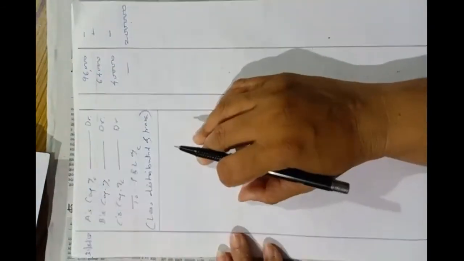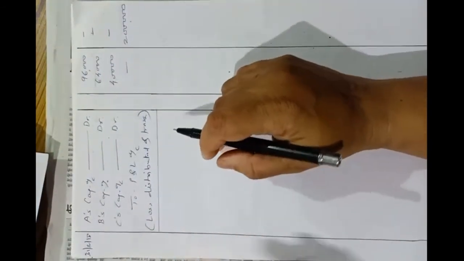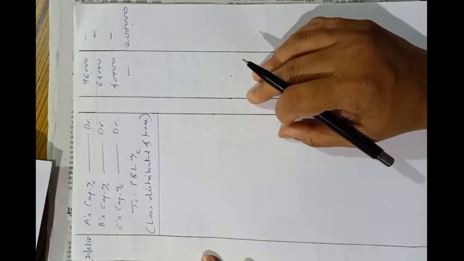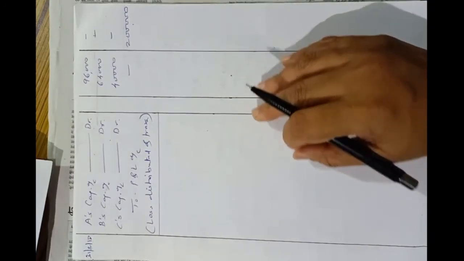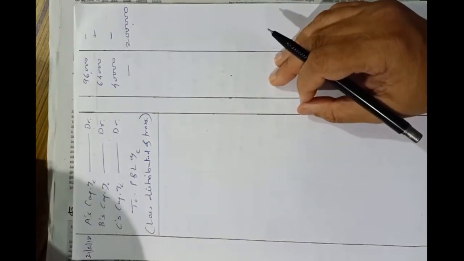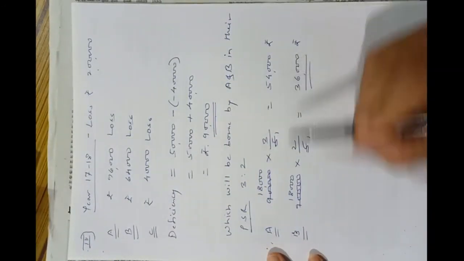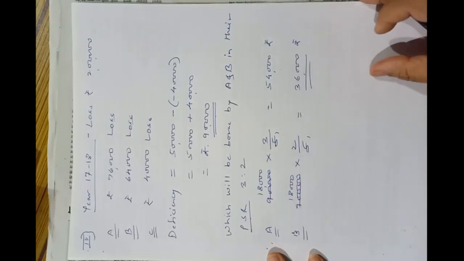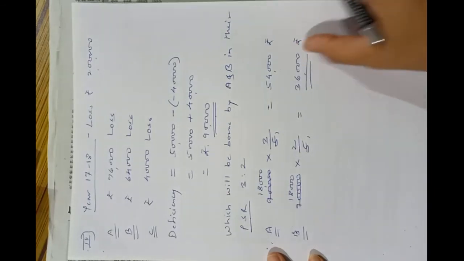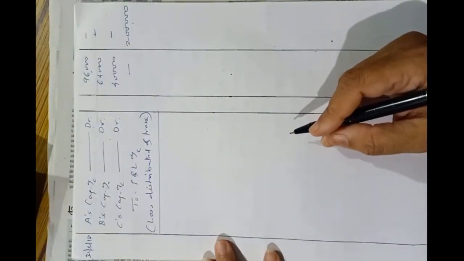And now to make C profitable, that is, to provide him guaranteed profit of rupees 50,000, we have to calculate the deficiency as per our working note. Total deficiency is rupees 90,000. A's account should be debited by 54,000, B's account should be debited by 36,000, and 90,000 will be credited to C's capital account.